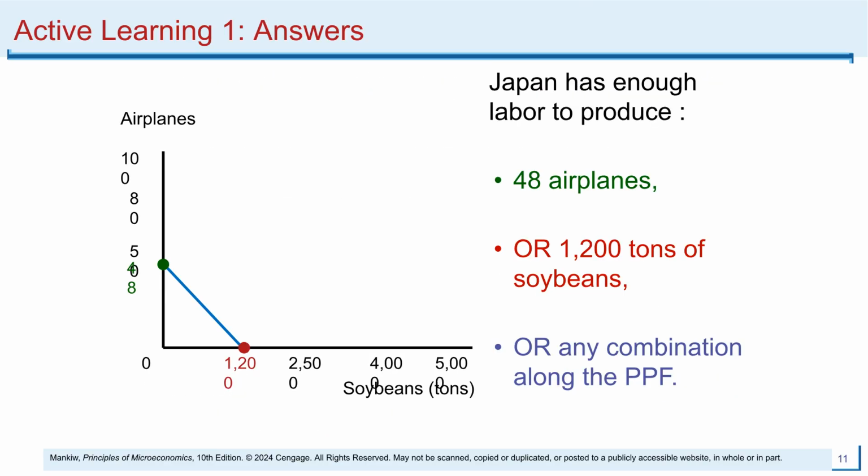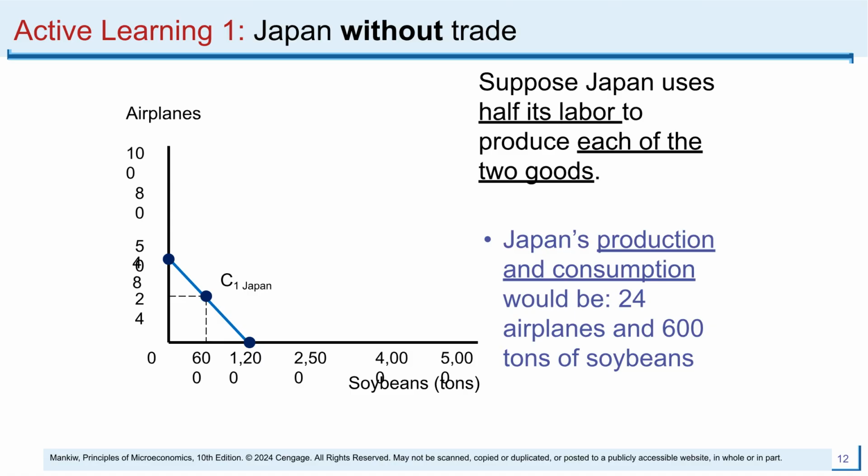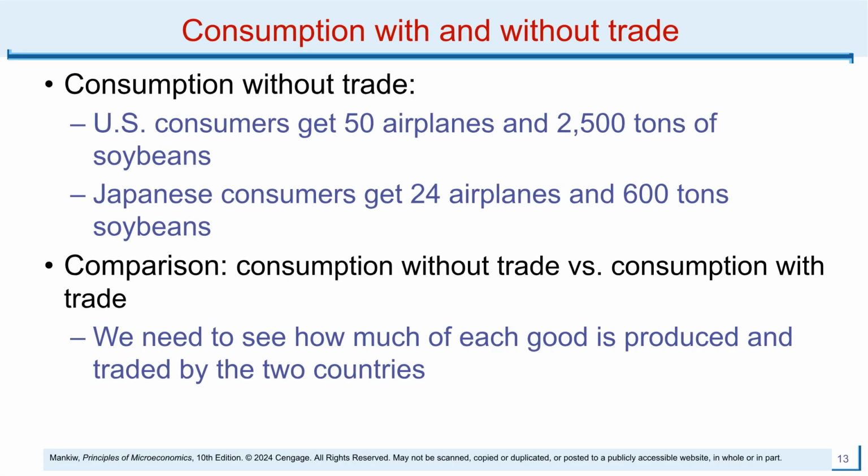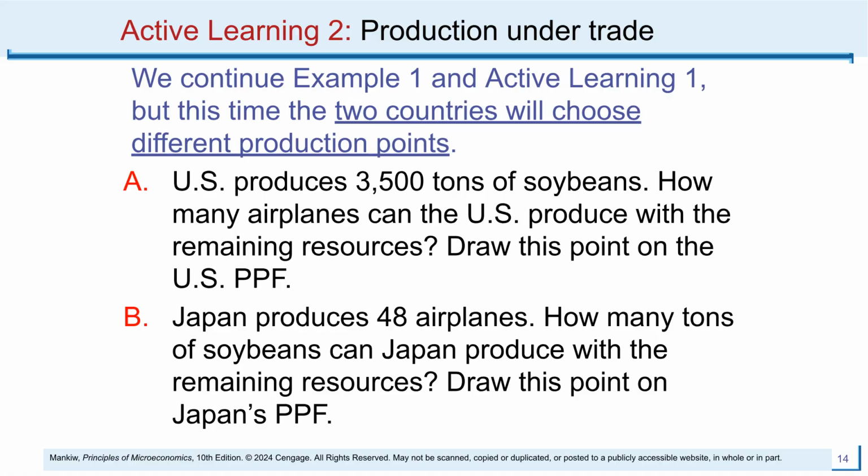Based on Japan's labor resources, its maximum production is 48 airplanes or 1,200 tons of soybeans. Any point on the blue line represents an efficient production combination for Japan. If Japan, like the US, uses half of its labor for each good, it operates at point C1. This results in the production and consumption of 24 airplanes and 600 tons of soybeans. Comparing these points, we see the baseline consumption without trade. To understand the gains from trade, we must examine how production levels change when countries specialize. Let's consider new production points under trade.